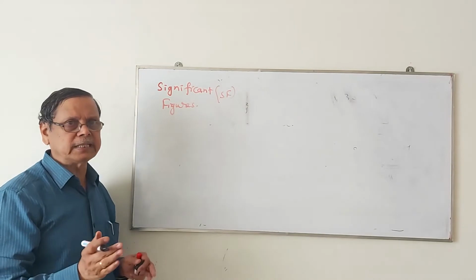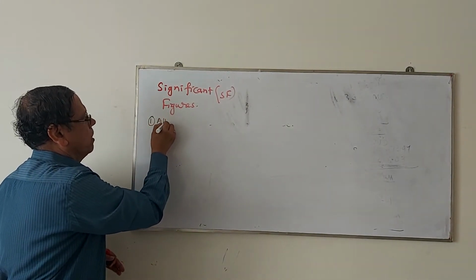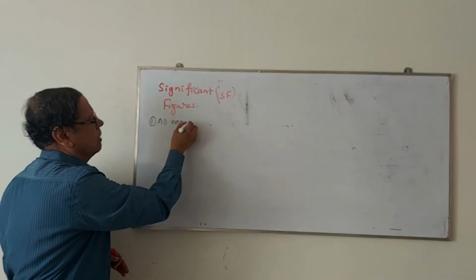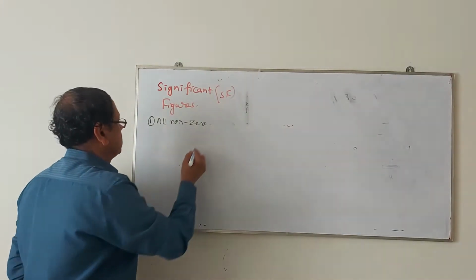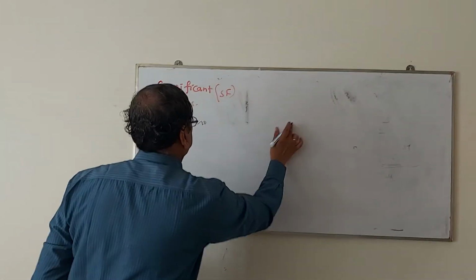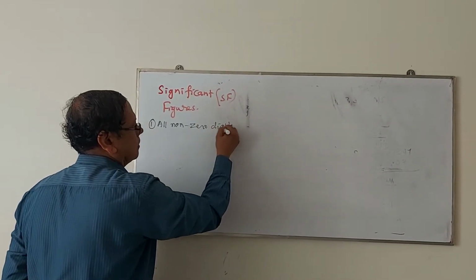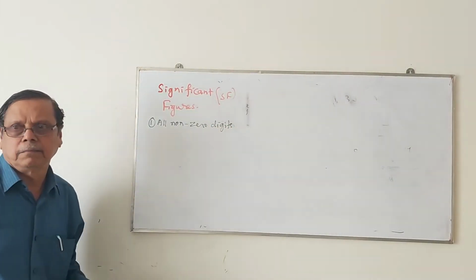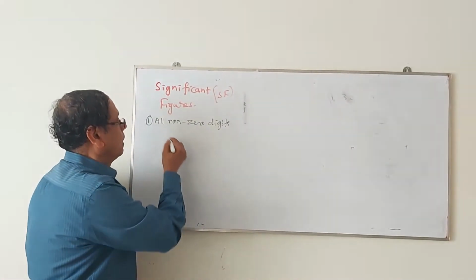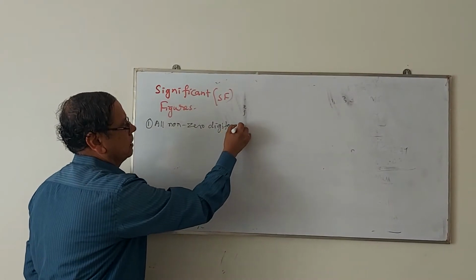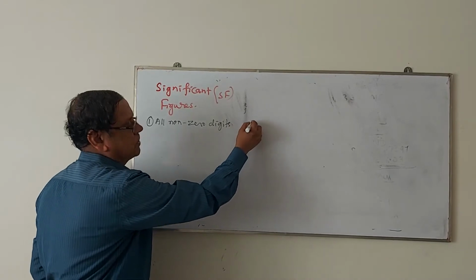The first rule says that all non-zero digits are significant.